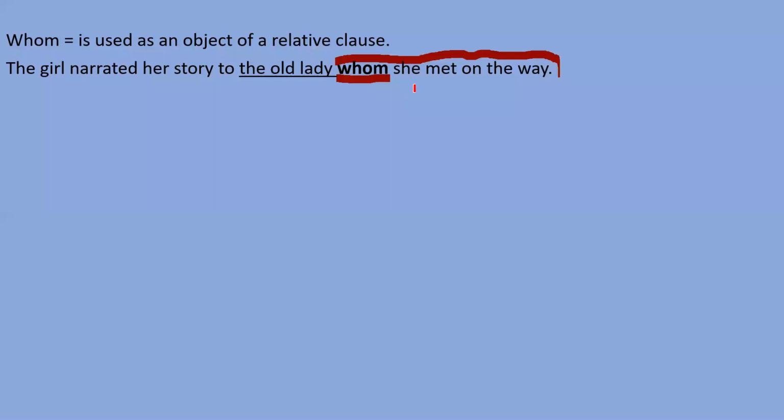Like we can say that she met the old lady on the way. So for the old lady, we have used this word whom. When there is a need of an objective case pronoun, we need to use the word whom. But as a subject, if we have to use it, then we should fill in the word who, right?